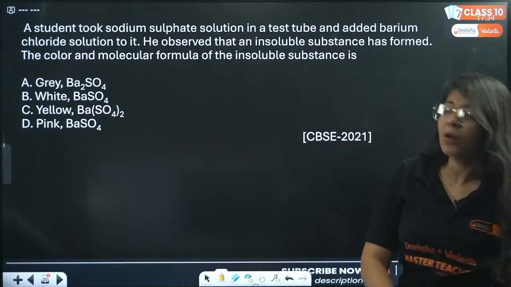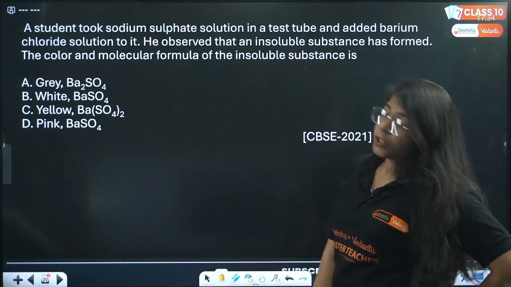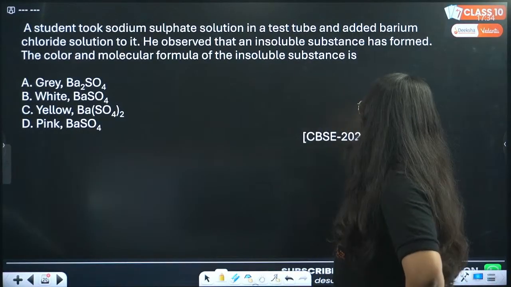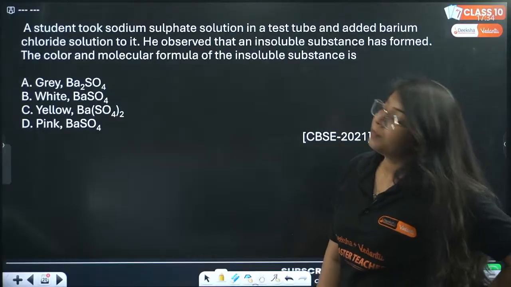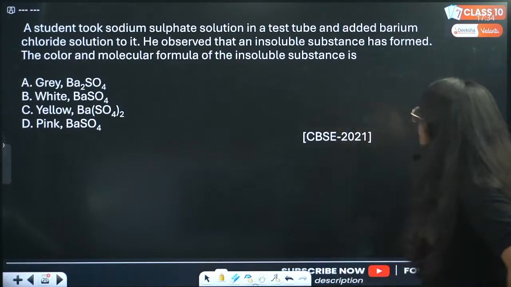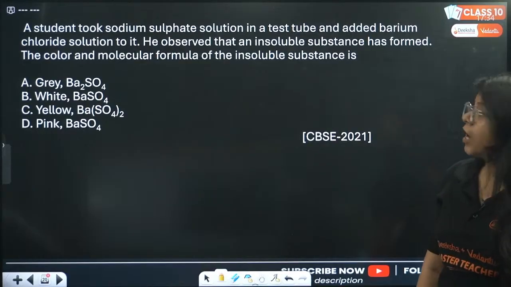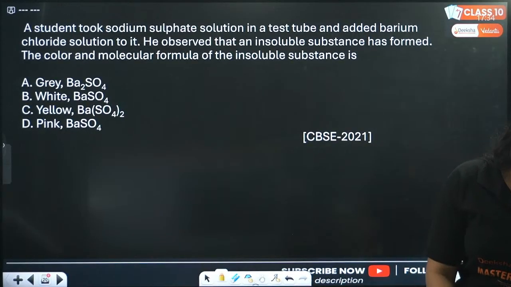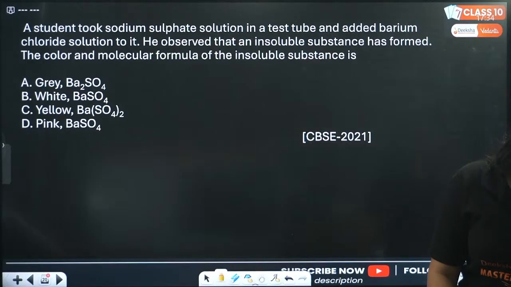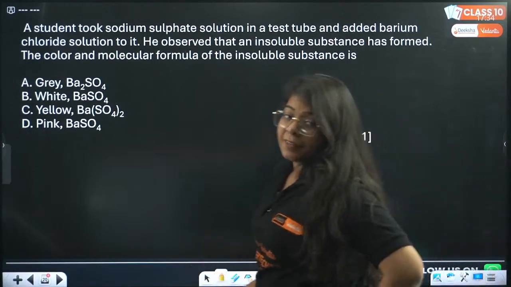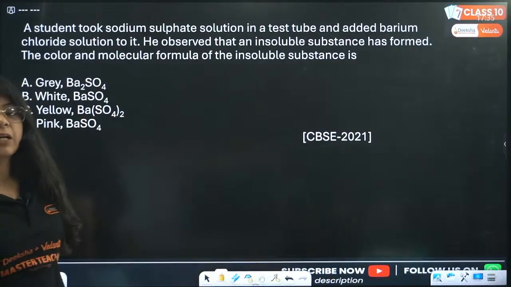Now this question says a student took sodium sulfate solution in a test tube and added barium chloride solution to it. He observed that an insoluble substance has formed. The color and molecular formula of the insoluble substance is what? Come on, everyone. What is the exact answer for this? B. Sachin is saying B. A white precipitate will be formed, and that will be BaSO4.